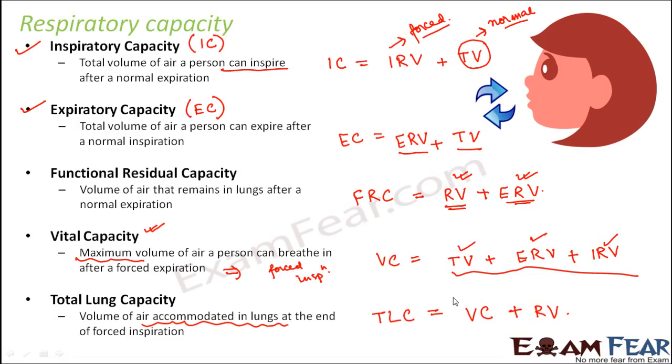So now you see, with so much data about the respiratory volume and capacity, we can actually get an idea about how much air we are taking in, how much air we actually need, how much air is always there in stock in the lungs, how much we can expire out. So we get a fair idea about how the process of breathing actually happens. So this is all about.